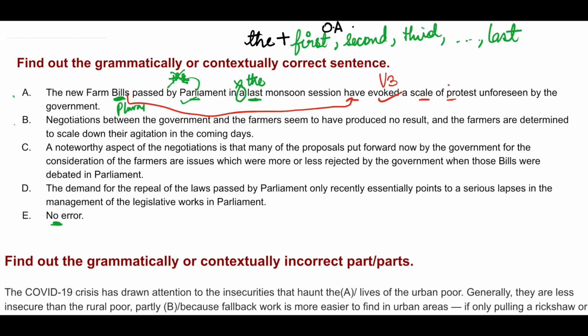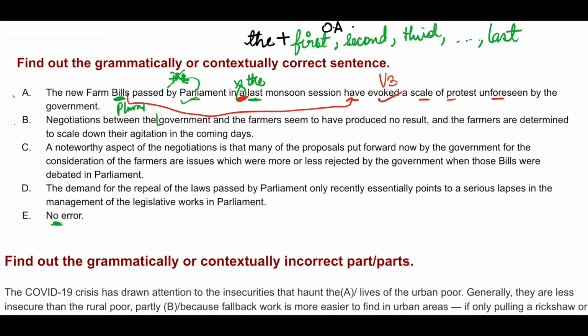Scale of protest means what? A protest of such an extent, that is so huge that was unforeseen by the government. Okay. So this sentence has one error, and that is here. Next, negotiations between the government and the farmers.